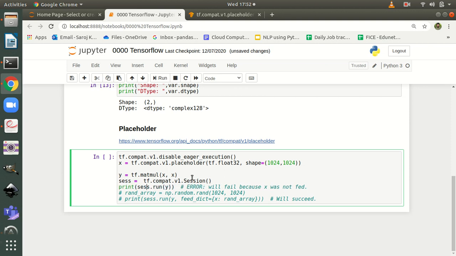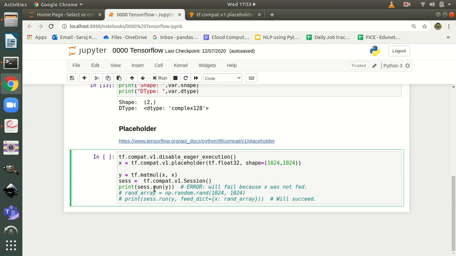Here I have created a placeholder, then I have created a graph y equal to x square, where x is a placeholder, which you can also call a tensor. And y is the square of this placeholder, but as I mentioned, a placeholder doesn't possess any value at the initial stage. It takes the data at the running state.